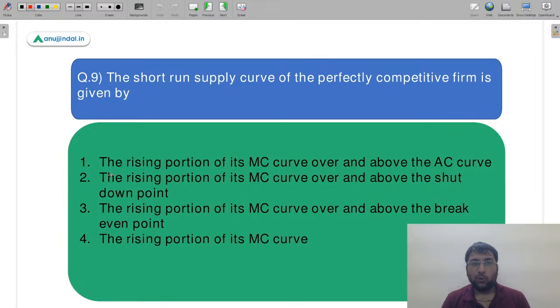Let's move to the ninth question, straight away taking you to economics now. The short run supply curve of the perfectly competitive firm is given by dash. तो आपको short run supply curve को identify करना है. Perfect competition market में there are certain statements given.